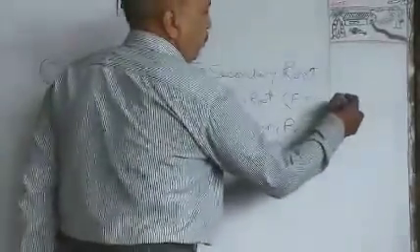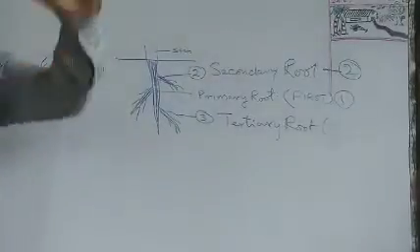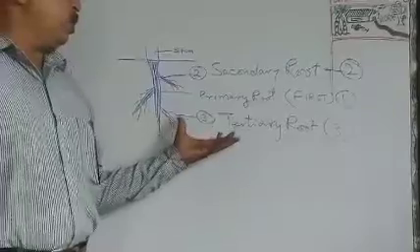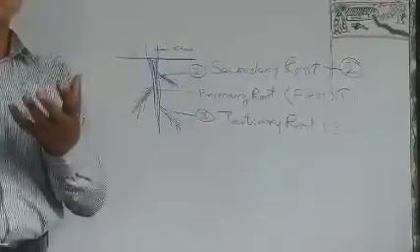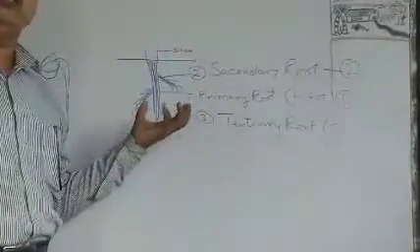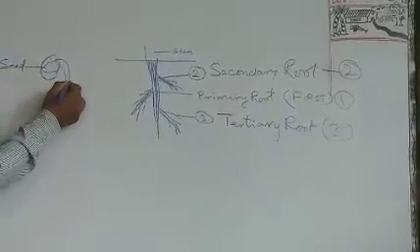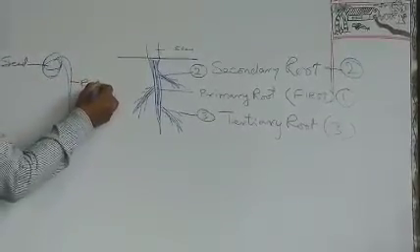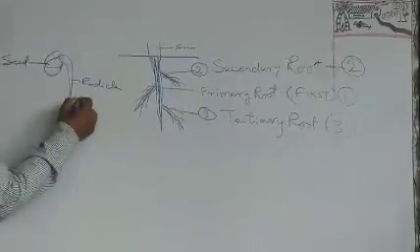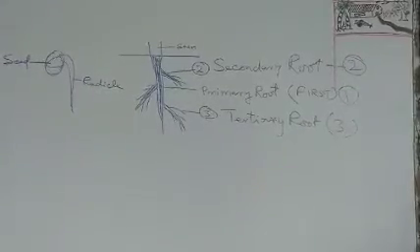Tertiary root, this order is third. This one's order is first. This order is second. So based on which came in which order, your question was what is primary root and why. Primary root is prime, that came first, that developed first. As I have shown you, this is the seed, and from the seed you have this radicle. This radicle develops first. This is the first structure at the time of germination that goes towards the geo, or gravity, or the soil.